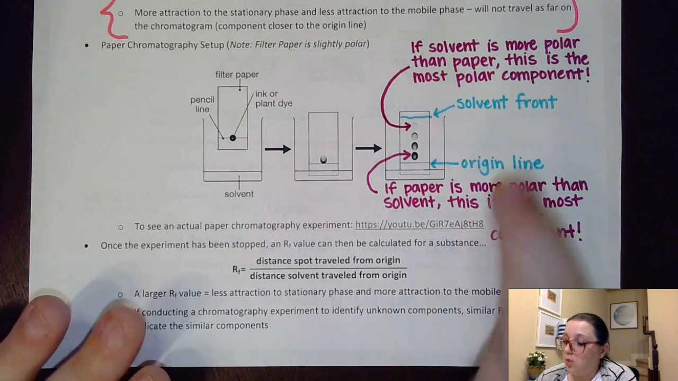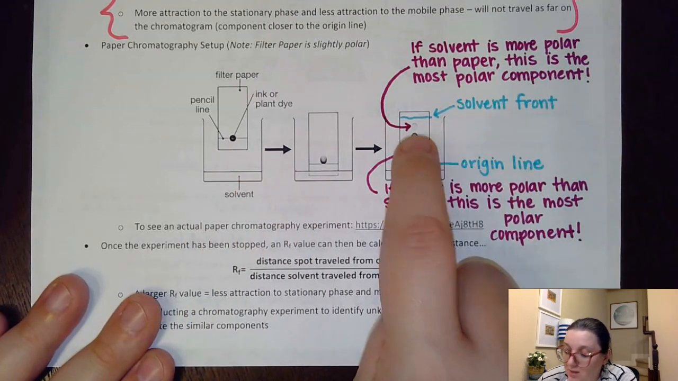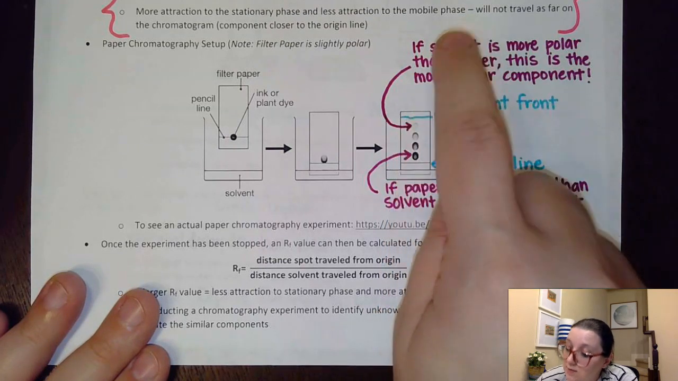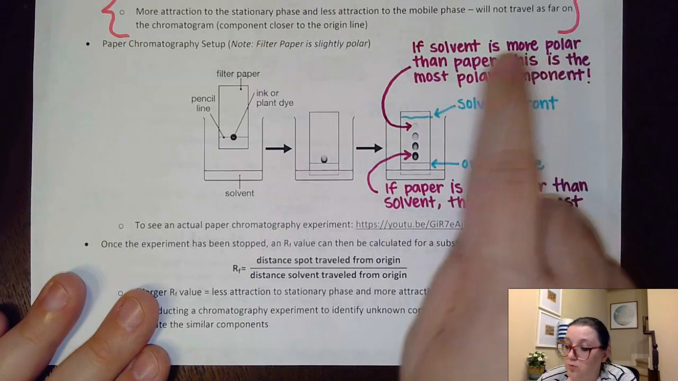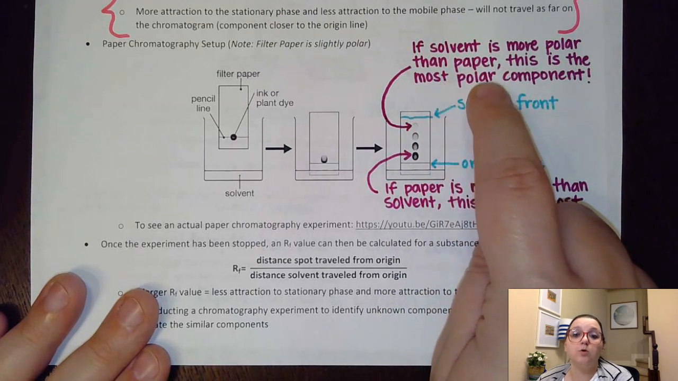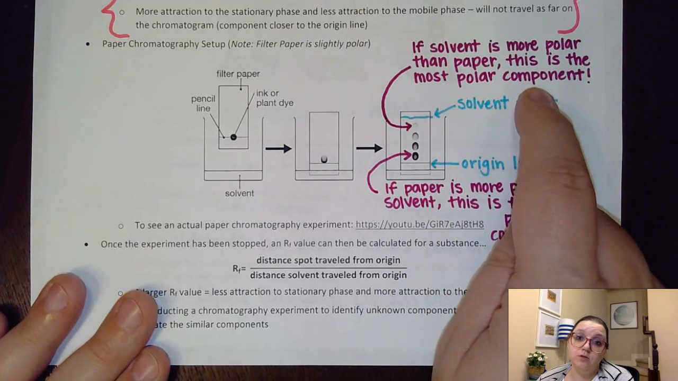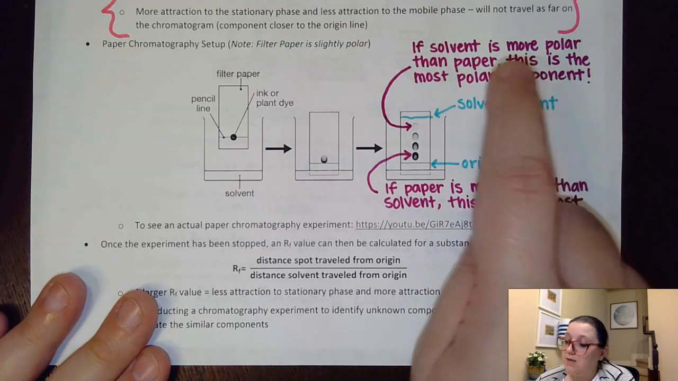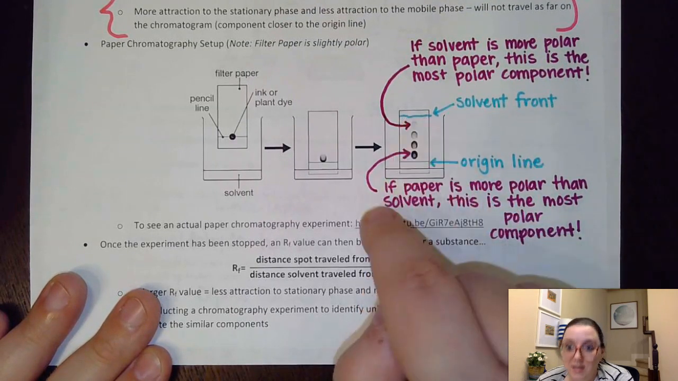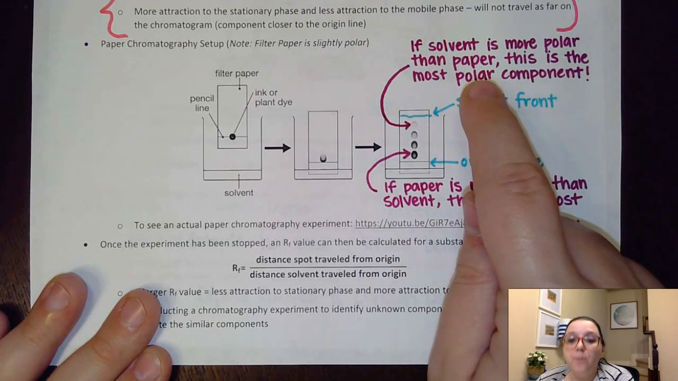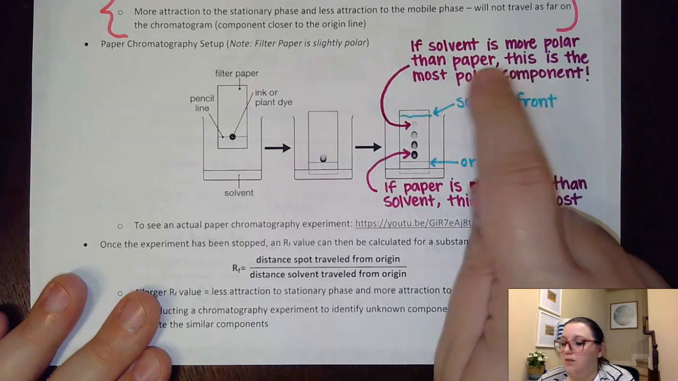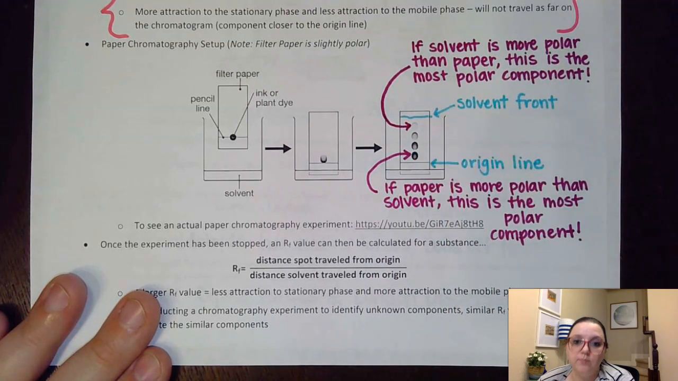Now, if we're closer to the solvent front, like this top one up here, what that means is that if the solvent was more polar than the paper, this piece would have been the most polar component out of the solution. Again, if the solvent is the mobile phase and traveling up and it is polar, then the polar component is going to be attracted to it, meaning the least polar would be down here at the bottom.